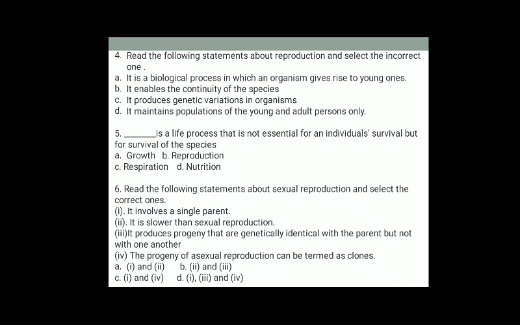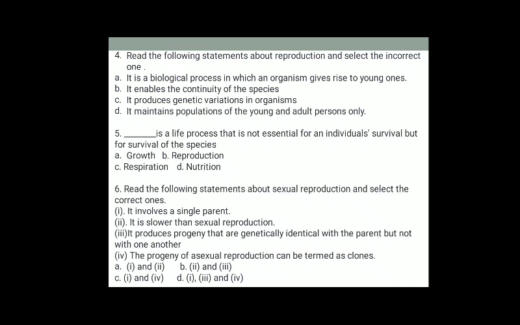Next, sixth question. Read the following statements about asexual reproduction and select the correct options. It is a single parent. It is slower than sexual reproduction. It produces progeny that are genetically identical to the parent but not with one another. The progeny of asexual reproduction can be termed as clones. So the correct option is option C, 1 and 4.